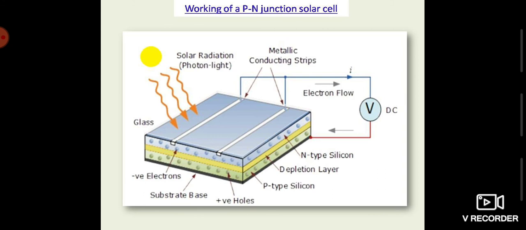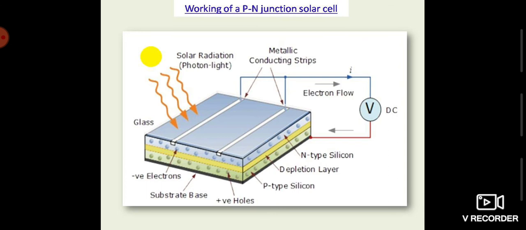Above the glass layer, there is a blue coating on the top surface. It is actually an anti-reflection coating, made so that the maximum amount of sunlight gets absorbed and no solar radiation gets reflected back to the atmosphere without being absorbed.